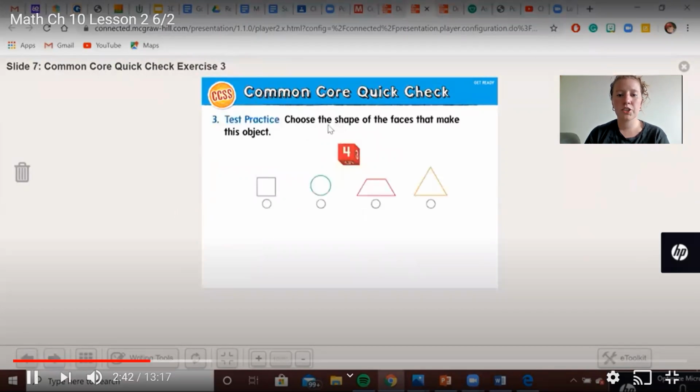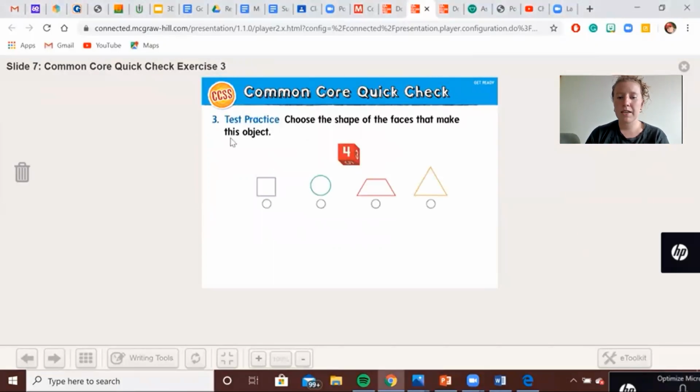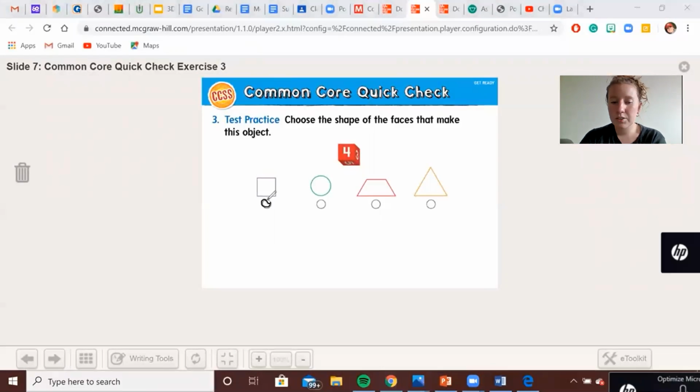All right, choose the shape of the faces that make up this object. So if you put a bunch of these 2D shapes together, which 3D shape would it make? So which 2D shape do you need to make this 3D shape? Good, you need the square to make the cube.